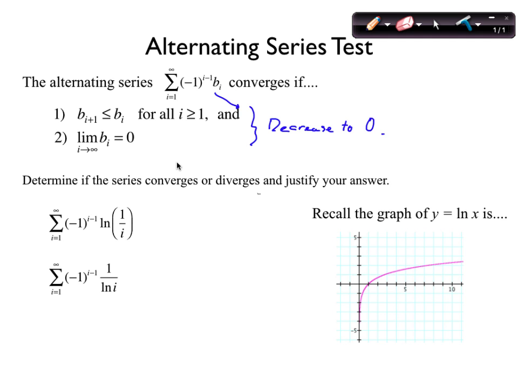See how you do on these two alternating series. Again, you're checking to see if these conditions are met, then you can conclude that it converges because it's an alternating series. If they're not met, you need to apply something else that we've learned. Try these two examples, okay? Go.